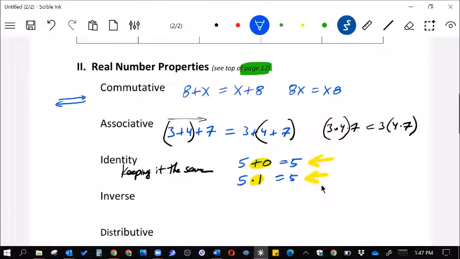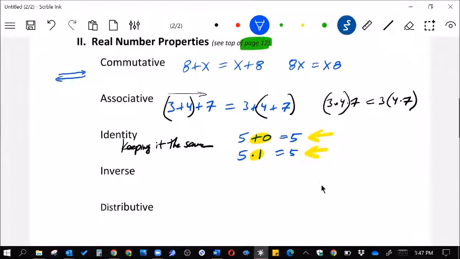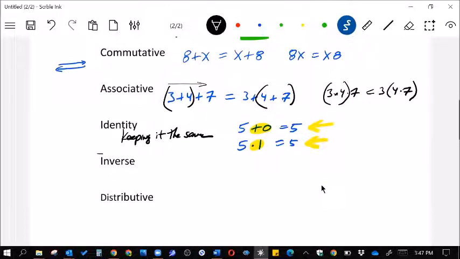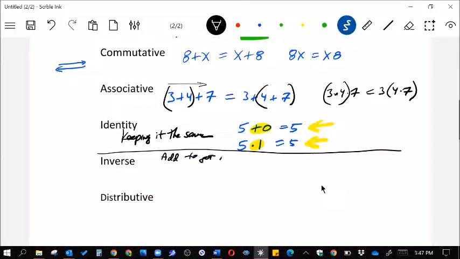Now, for an inverse, this is when we are going to either add to get 0, or multiply to get 1.